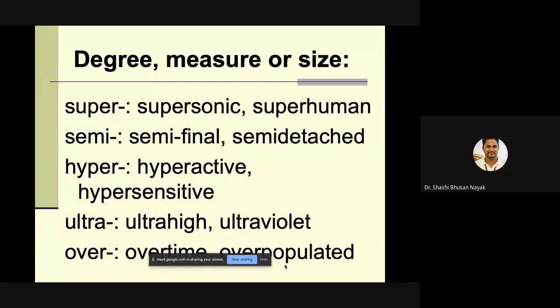Okay, then in the meaning of degree or measure or size: supersonic, superhuman. Then semi-final, which has different pronunciations in British and American English. Semi-detached likewise. Then hyperactive, hypersensitive, hypertension. Then ultraviolet, ultra high. Then overtime, overpopulated.